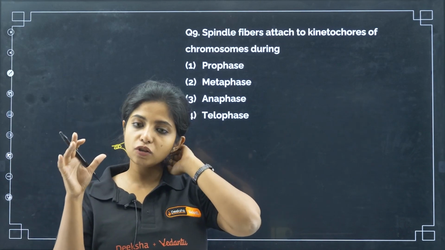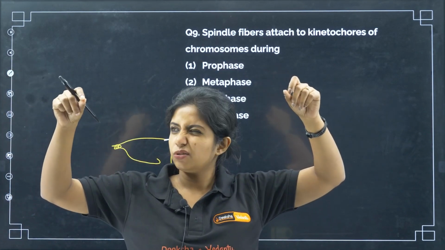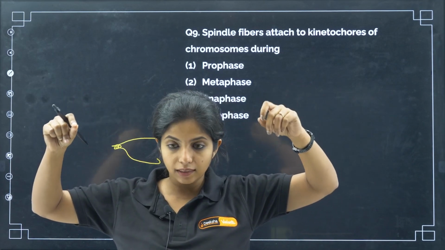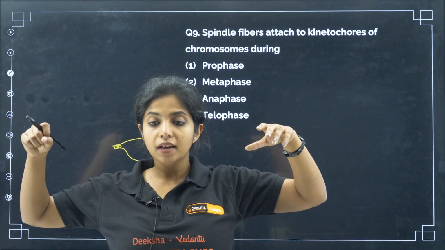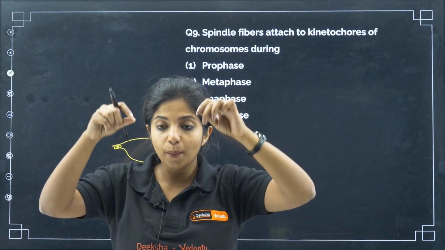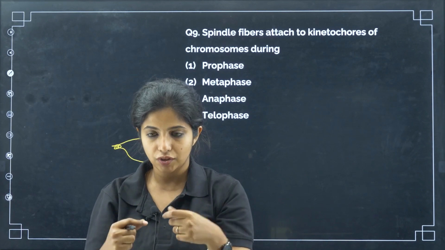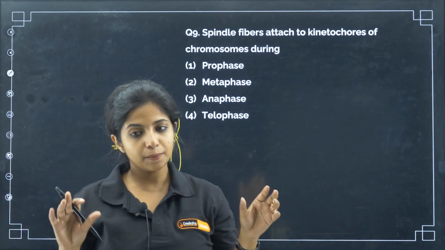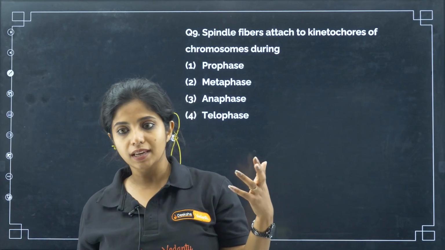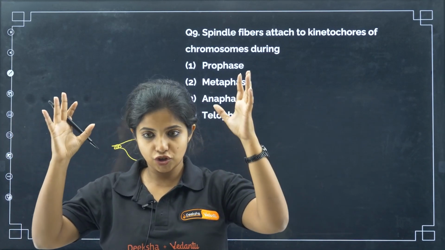In the case of prophase, the centrioles are moving towards the opposite poles, and they start forming the spindle fibers. But later on in metaphase, they actually attach and align the chromosomes in one particular line, the equatorial plane. So that happens in metaphase, not prophase, not anaphase, not telophase. In prophase, the beginning of all things happens. They move there, they start forming spindles, but do not attach.